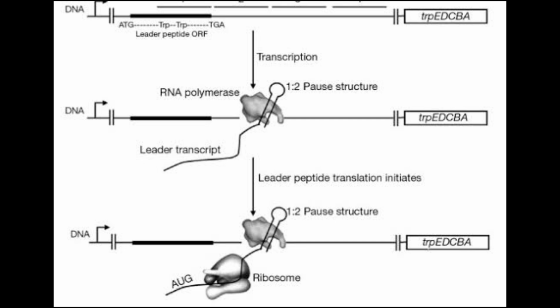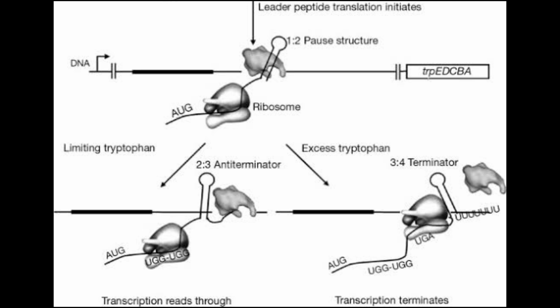The transcript includes four short sequences designated 1 to 4, each of which is partially complementary to the next one. Thus, three distinct secondary structure hairpins can form: 1 to 2, 2 to 3, or 3 to 4.